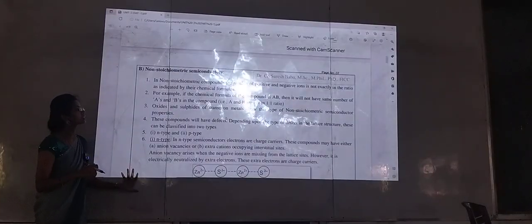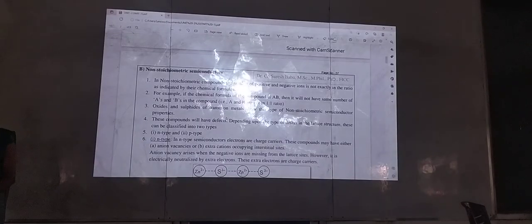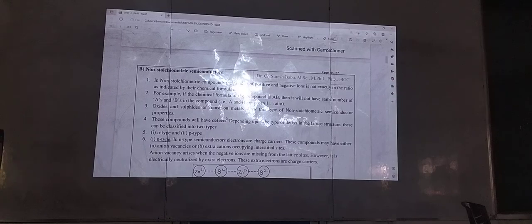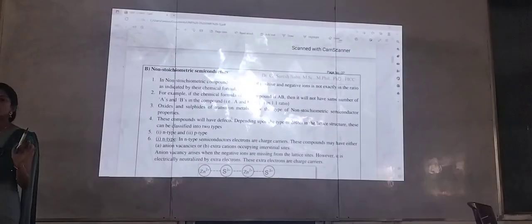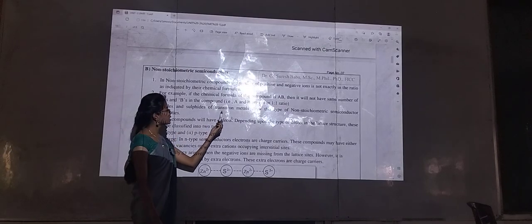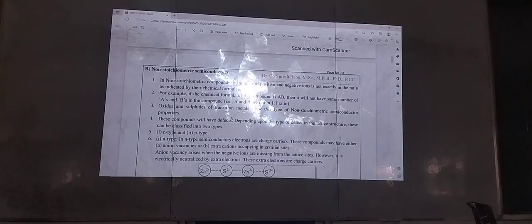Non-stoichiometric semiconductors. The number of positive and negative ions is not exactly in the ratio indicated by the chemical formula. If you take the example of the compound AB, it will not have the same number of A and B in the compound. Mainly, in non-stoichiometric semiconductors, which metals will we be using? Mainly transition elements. So transition elements will be showing what?